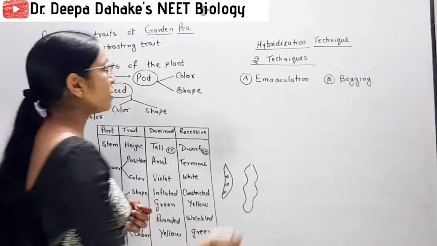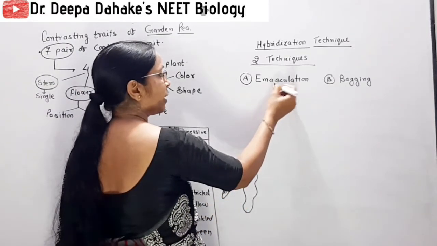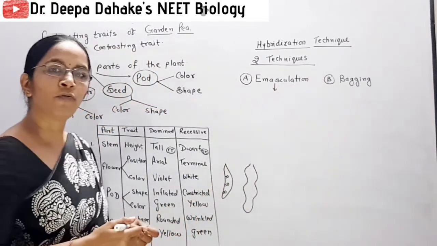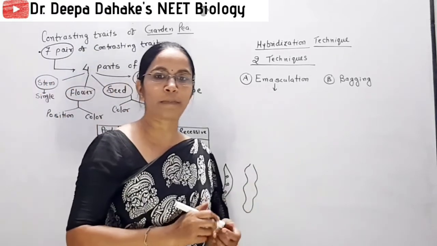Clear? Now what is emasculation? One diagram is provided in NCERT for explaining the process of emasculation.